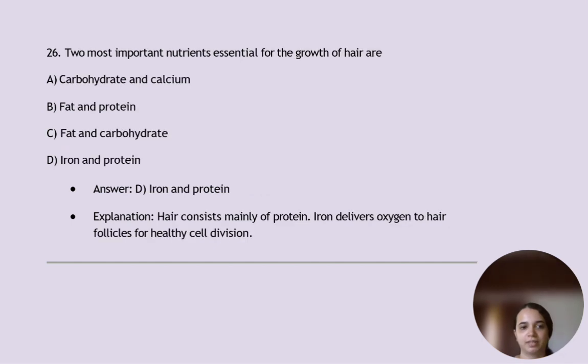Next, two most important nutrients essential for the growth of hair are option D, iron and protein. ഇതാണ് മുടി വളരാൻ ആവശ്യമായിട്ടുള്ള nutrients, important nutrient. Hair consists of mainly protein ആണ്. Iron delivers oxygen to hair follicles for healthy cell division as well. Okay. ഇപ്പോൾ പ്രോട്ടീനുള്ള ഷാമ്പൂ ഒക്കെ യൂസ് ചെയ്യുന്ന നമ്മൾ കേൾക്കാറുണ്ട്, അപ്പം അത് ആലോചിക്കാം.